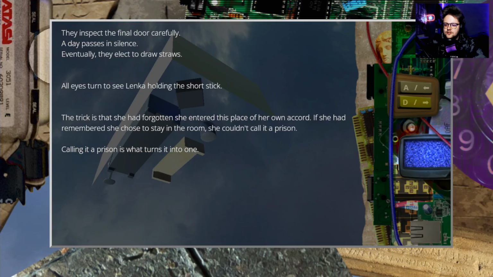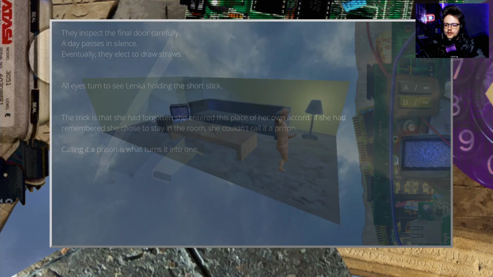They inspect the final door carefully. A day passes in silence. Eventually they elect to draw straws. All eyes turn to Lenka holding the short stick. The trick is that she had forgotten she entered this place of her own accord. If she had remembered she chose to stay in the room, she couldn't call it a prison. Calling it a prison is what turns it into one.